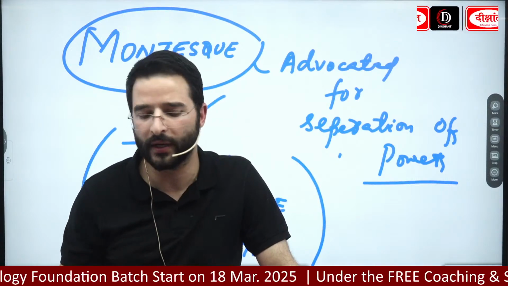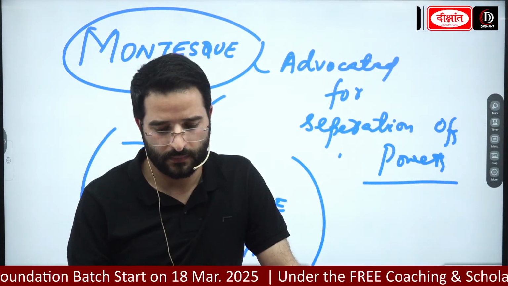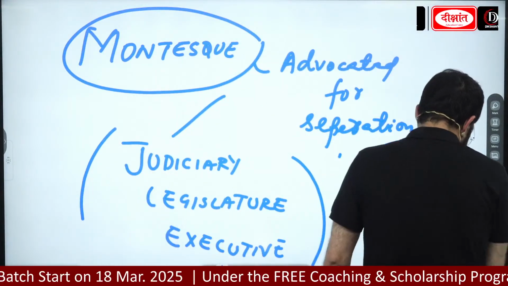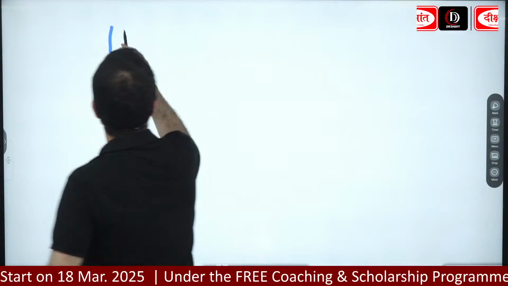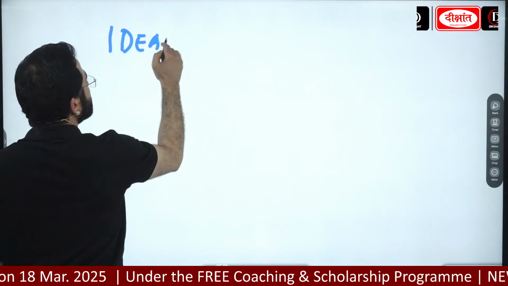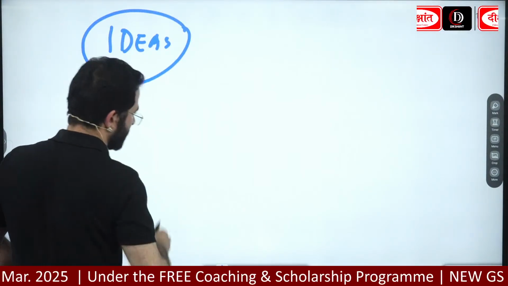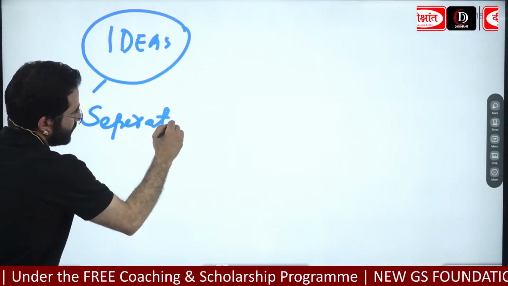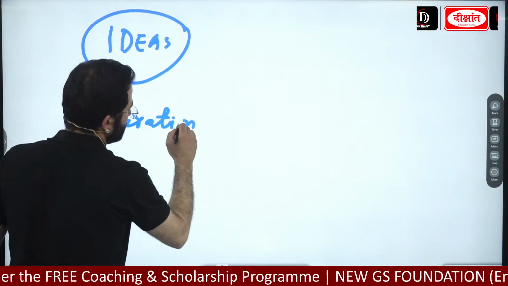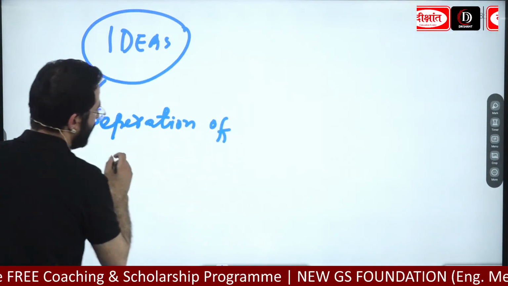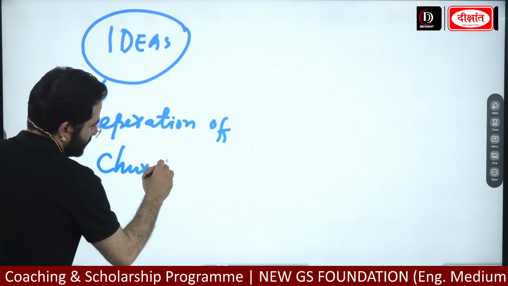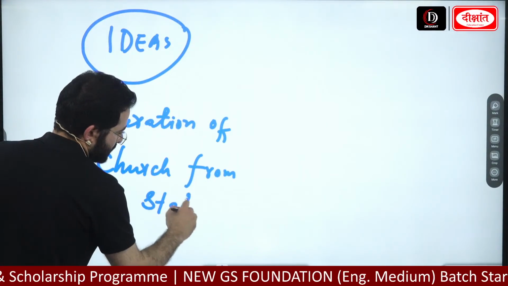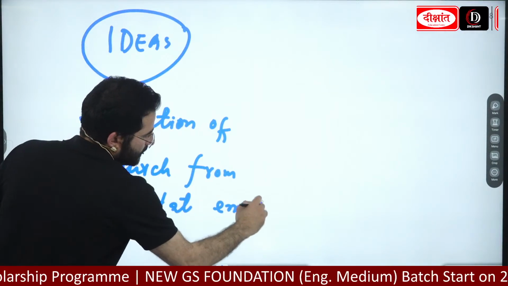Write down one more point. Features, write under ideas. Ideas such as separation of church from state emerged.